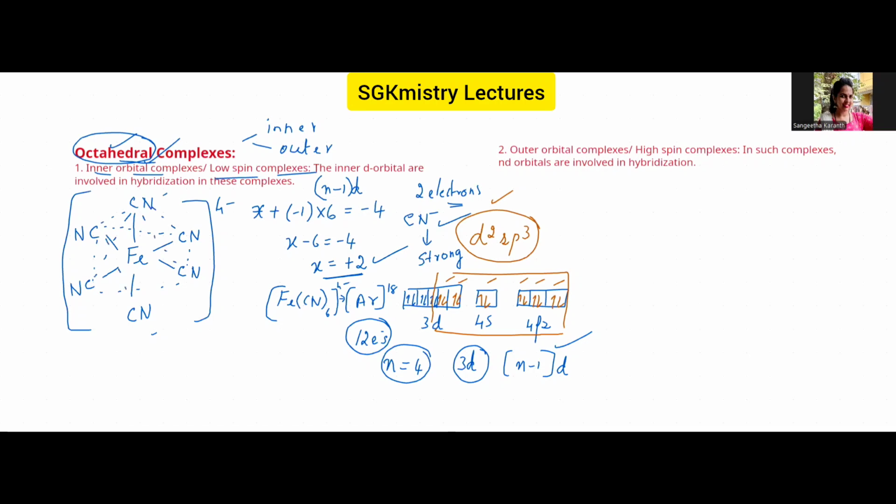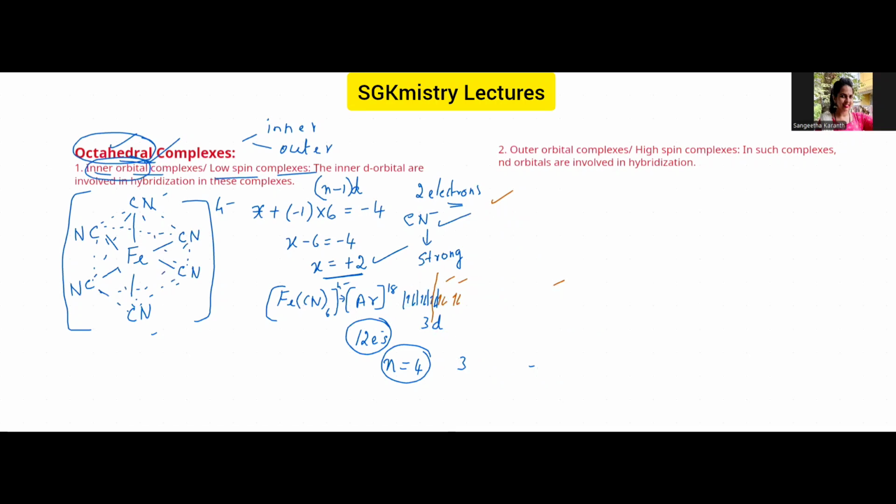Magnetic property, of course, here there are no unpaired electrons, so the magnetic property is diamagnetic in nature. And the type of complex is inner orbital complex. Of course, n minus 1 d orbitals are involved here, so it is an inner orbital complex. Let us talk about the other type of octahedral complex, that is outer orbital complex or high spin complexes.